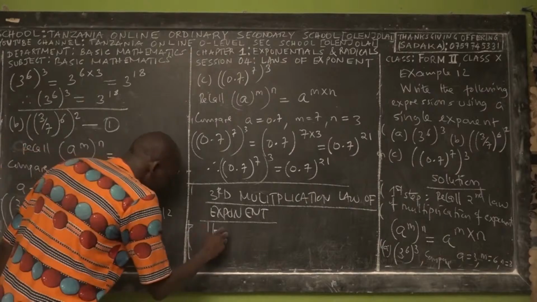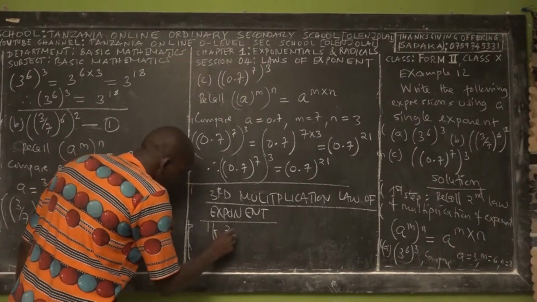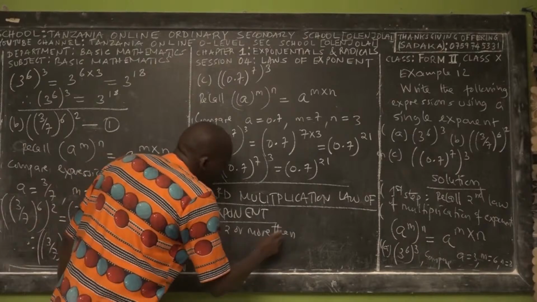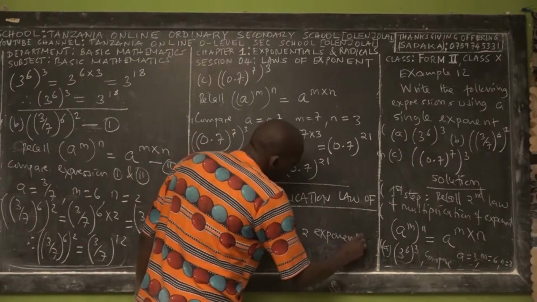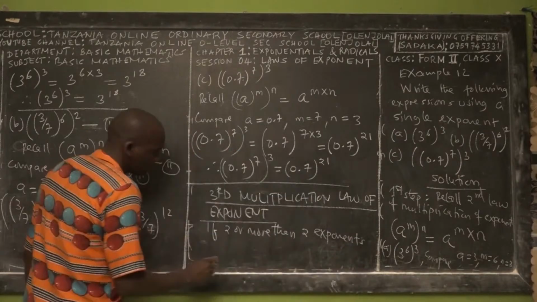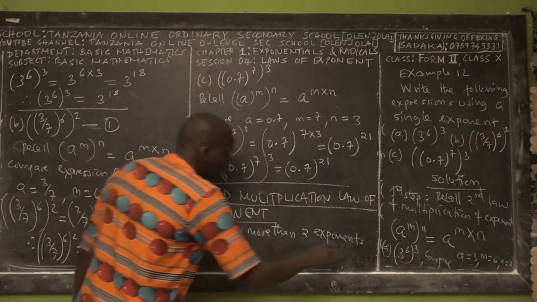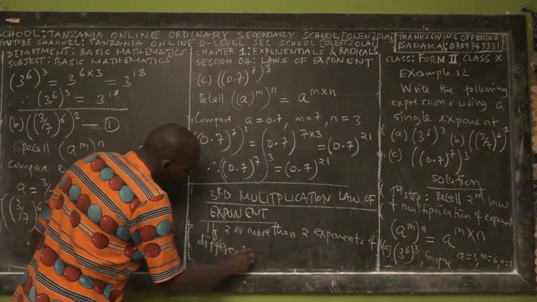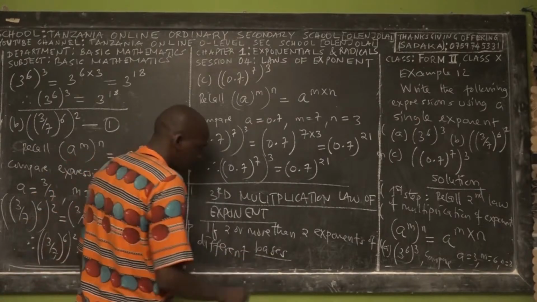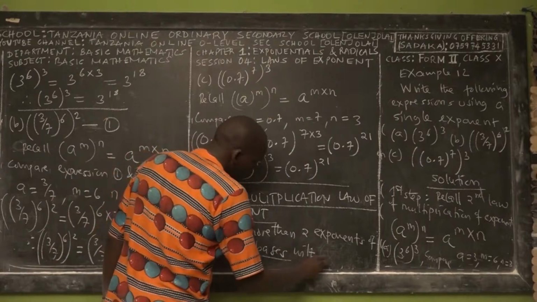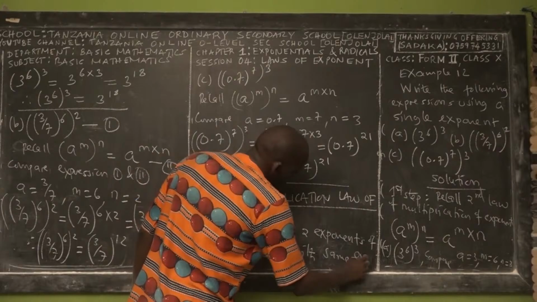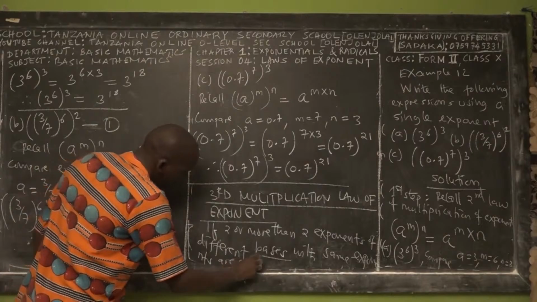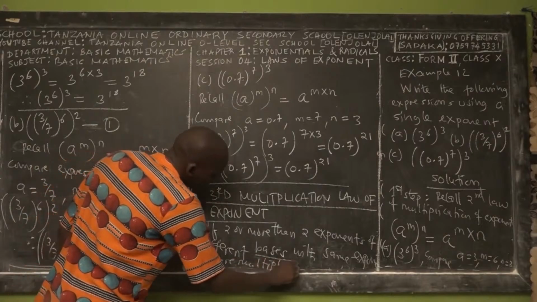So if 2 or more than 2 exponents of different bases with the same exponents are multiplied together.